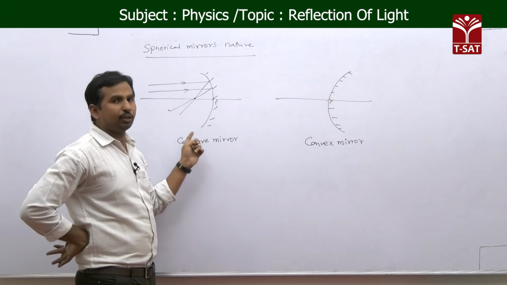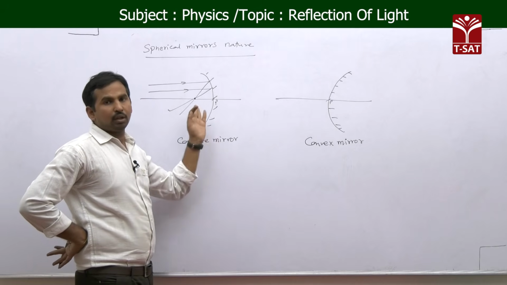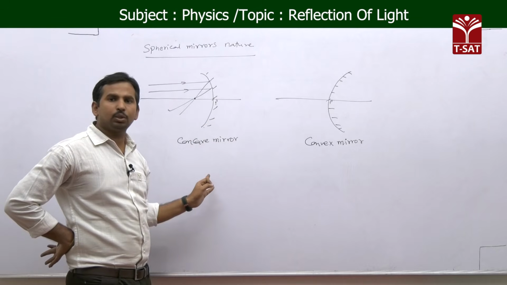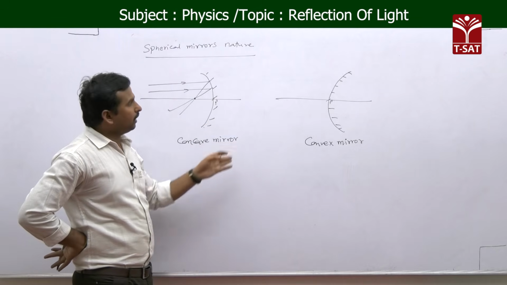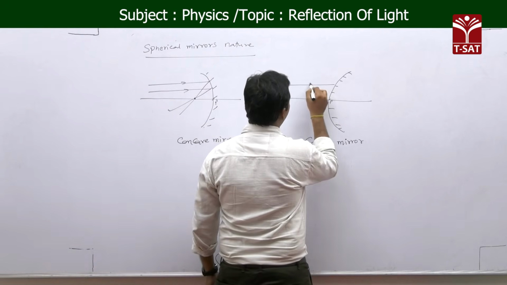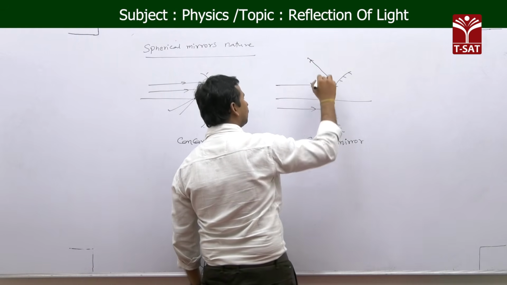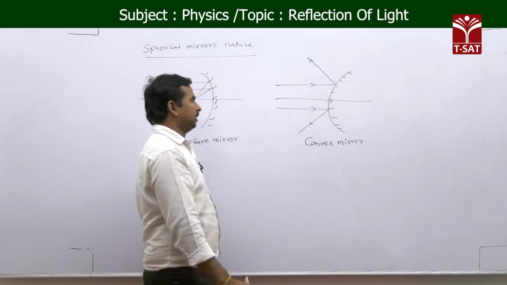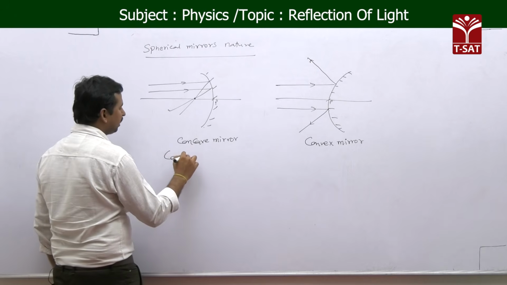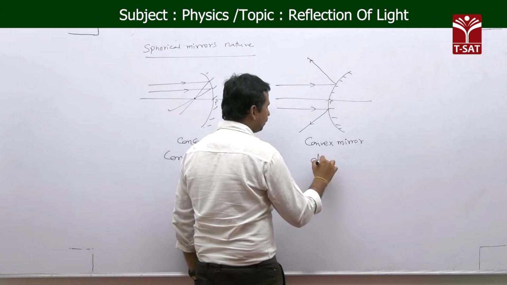And the concave mirror forms all types of images: a diminished image, highly diminished image, same size image, and highly enlarged image, along with a virtual or magnified image also. Whereas the case of the convex mirror is different. After reflection from the convex mirror, the light rays diverge away from each other, like this. So it has a diverging nature, whereas the concave mirror has a converging nature.